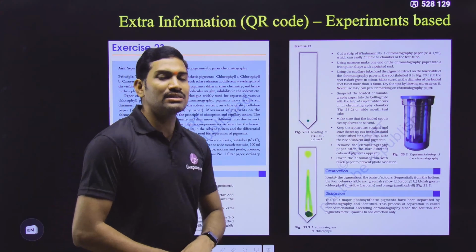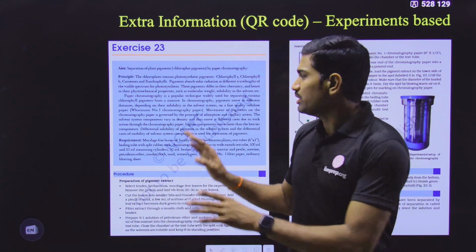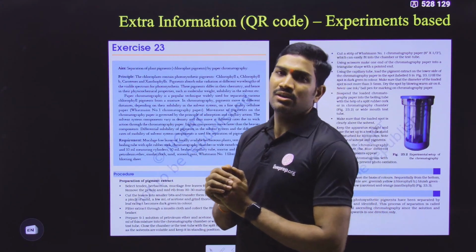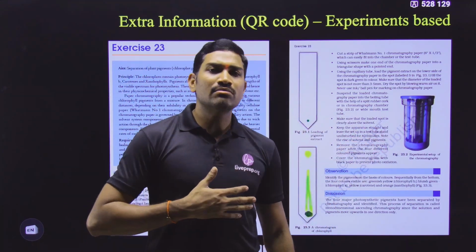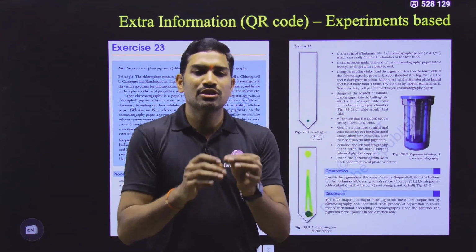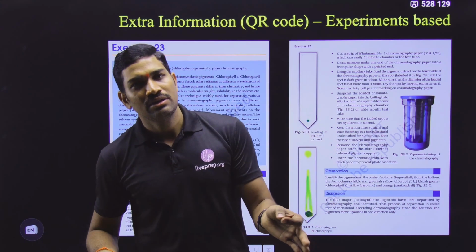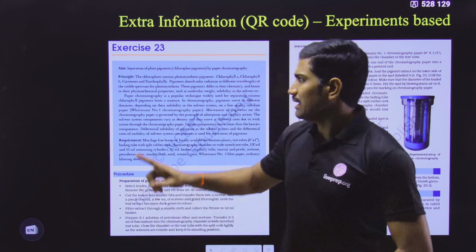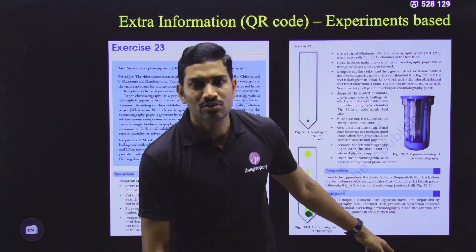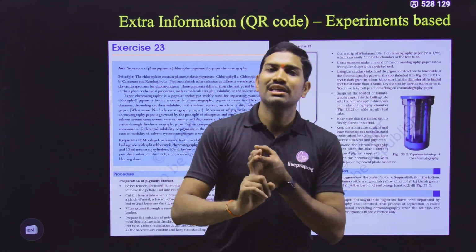Now the students are getting the doubt: what to read from this particular experiment? Do you need to remember the entire procedure of how you are doing this? No. In my opinion, for the NEET examination the procedure part is not needed. Then what is needed? First, you need to understand what the aim is. If you know the aim, you will understand the conclusion. So aim and conclusion are related to each other.